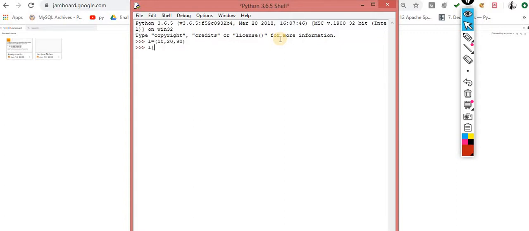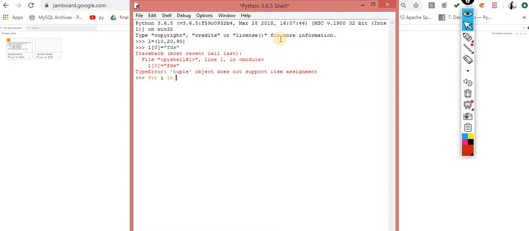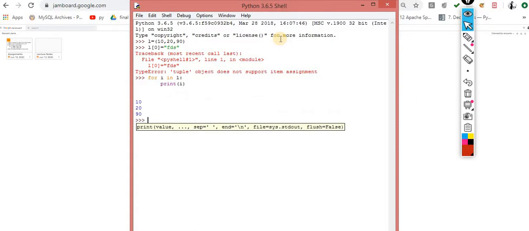And if you want to do an assignment, let's suppose you want to do something, you will get an error message, because the tuple object says no assignment, because this is immutable. The same thing: for i in L, then print of i, yes, exactly the same. You will get this output. So this is the concept of the tuple, nothing else. Rest of the things are the same.